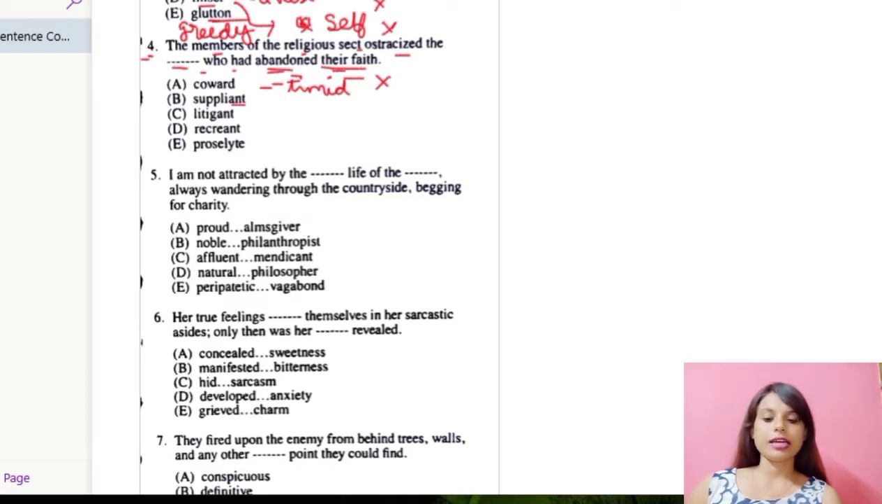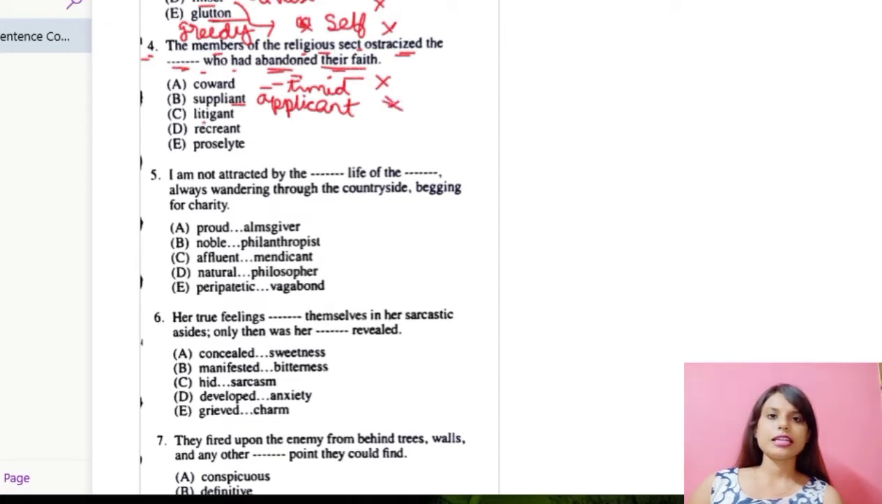Number B, suppliant. Now the members of the religious sect ostracized the suppliant. Suppliant means someone who applies, the applicant, you can say. Suppliant means applicant. So obviously they won't ostracize the applicant. It's not making any sense. So I'm striking it out.